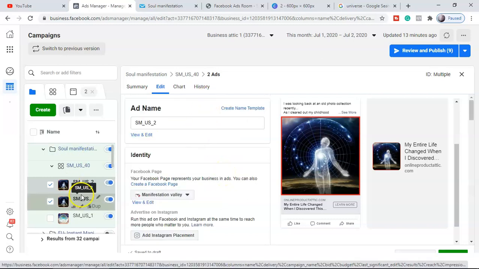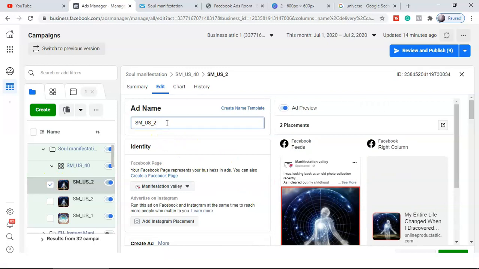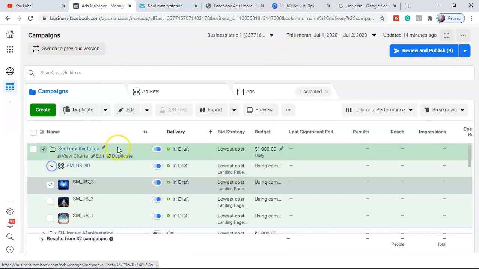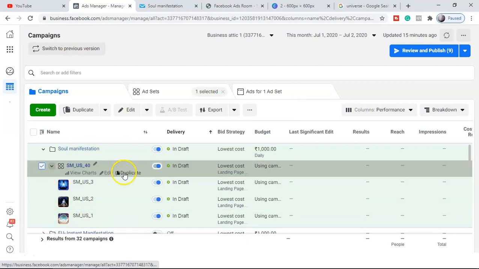And now I'm going to see another one, and here again I'm going to name this one 3, because this is the third image which we're going to use. And now everything is ready. If you can see, in this campaign, this is one campaign having one ad set but 3 ad levels. Okay, I'm going to duplicate this one.